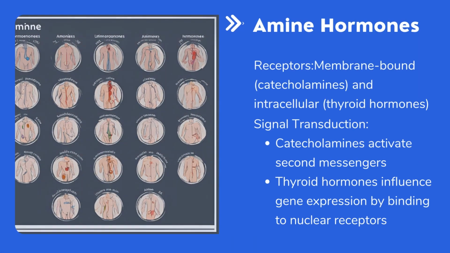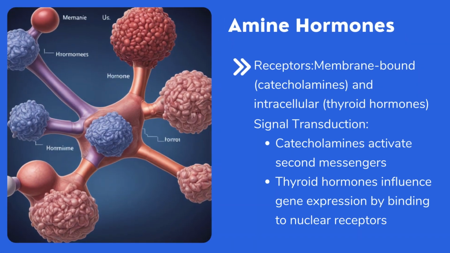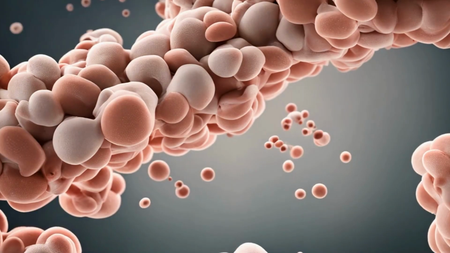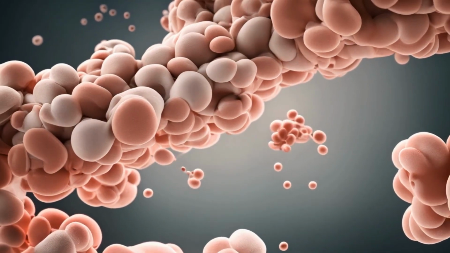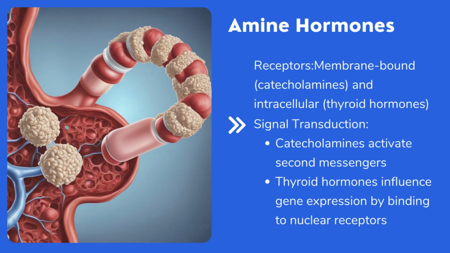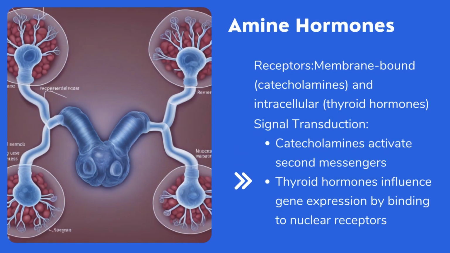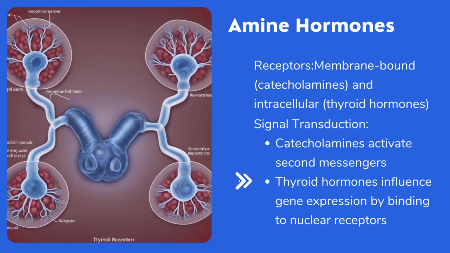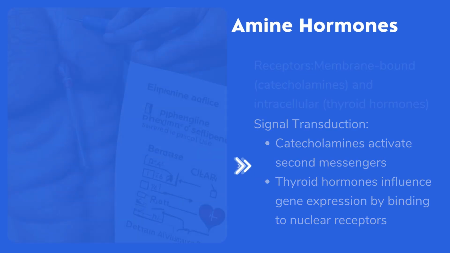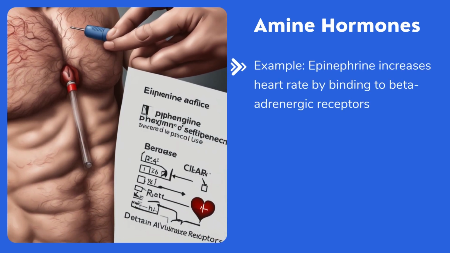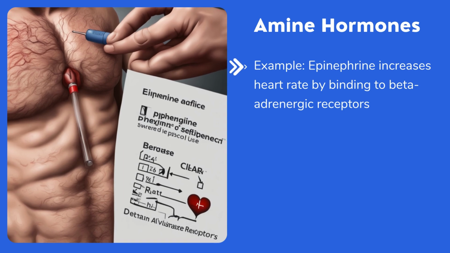Amine hormones. Membrane-bound and intracellular receptors. Catecholamines bind to surface receptors, while thyroid hormones bind to intracellular receptors. Signal transduction. Catecholamines activate second messengers, while thyroid hormones influence gene expression directly by binding to nuclear receptors. Example: epinephrine binds to beta-adrenergic receptors, increasing heart rate and force of contraction.